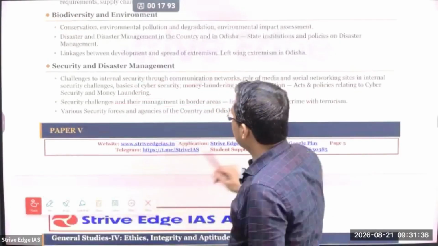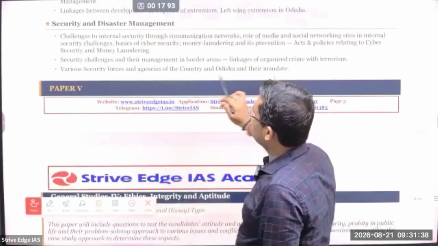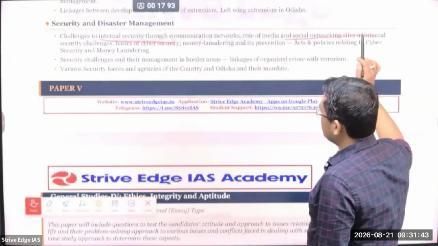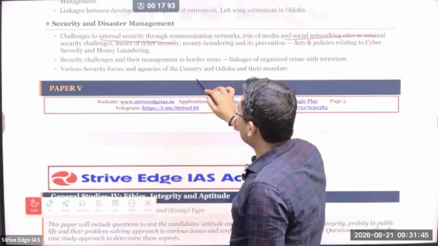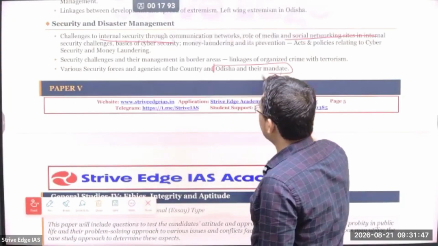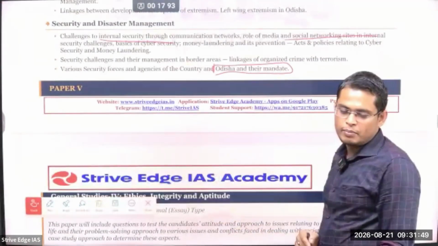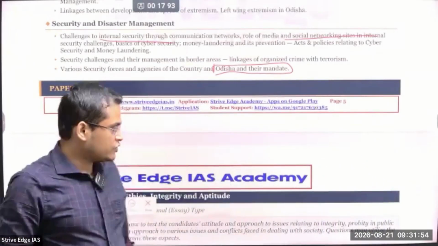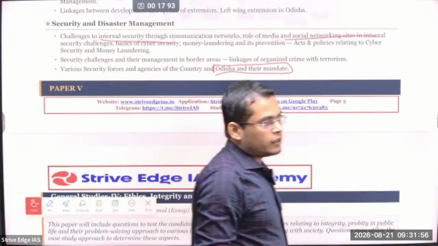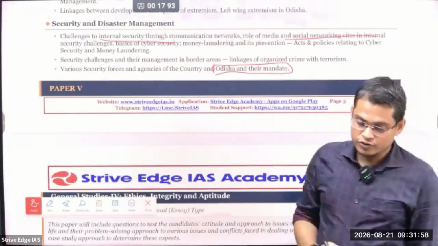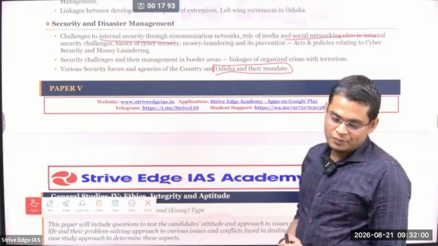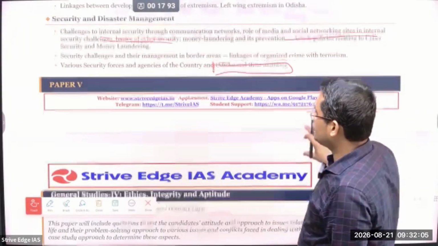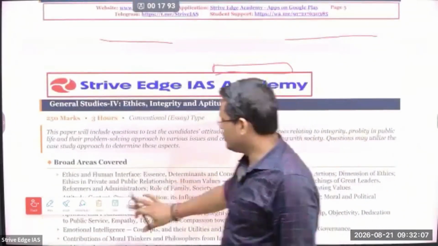And in security, some of the unique problems that Odisha is facing, we have to study that. Challenges to the internal security through communication network, all these things are the same as UPSC, but what is very unique is Odisha, like different security forces and their mandate in Odisha. For example, one security force that is used for disaster management is called the Odisha Disaster Response Force. Then OSG, Odisha Special Group, they are pioneers in fighting the anti-Naxal movement. So all these unique things we are going to study.